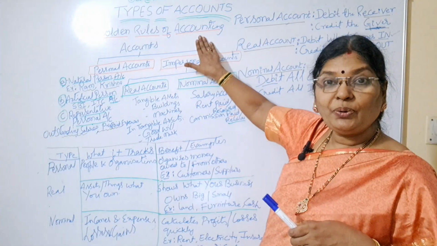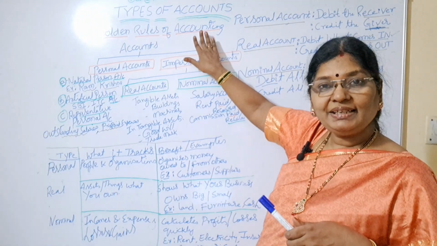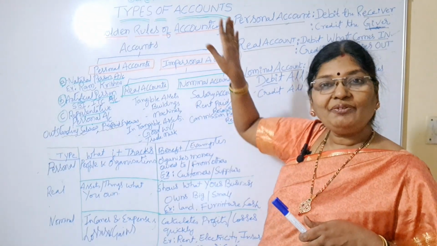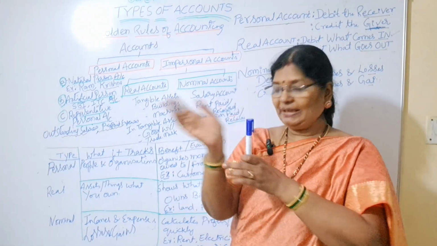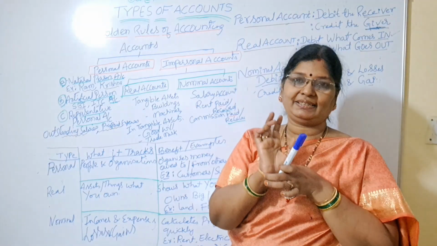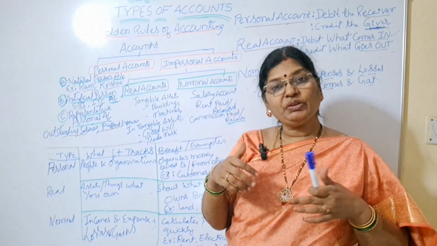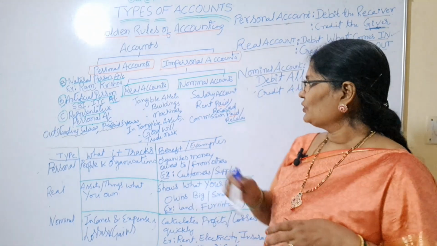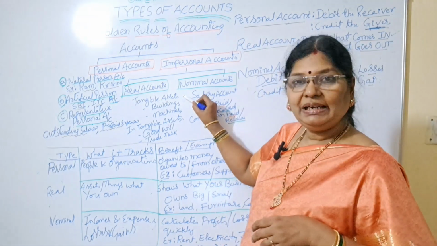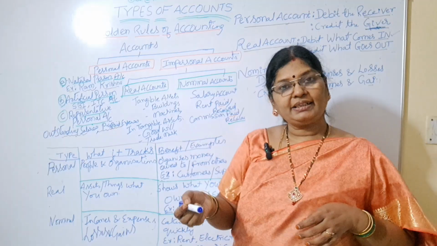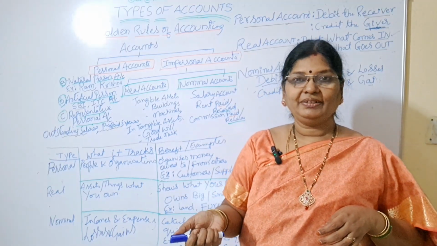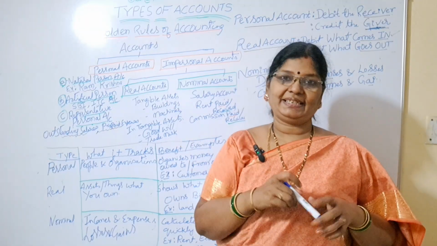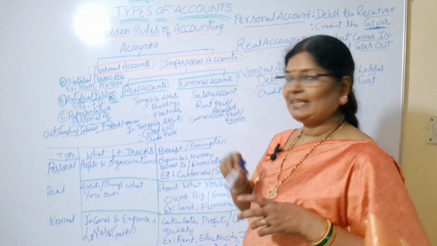See, this is my board. How can I say that it is my board? I can feel, I can touch, I can see. It's called what? Tangible asset. See my bangle, tangible asset, right? The assets which we can see, we can feel, we can touch are called what? Tangible assets. So what are the examples for tangible assets? Buildings, machinery, car, right? Mobile phone, right? AC. All these are called what? Tangible assets, right? Next, intangible assets.